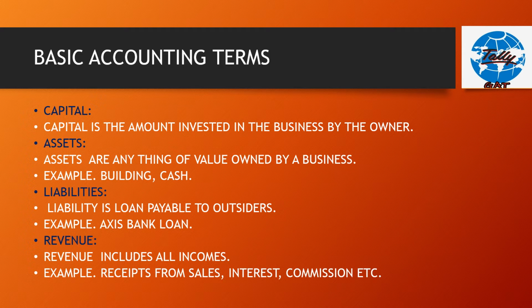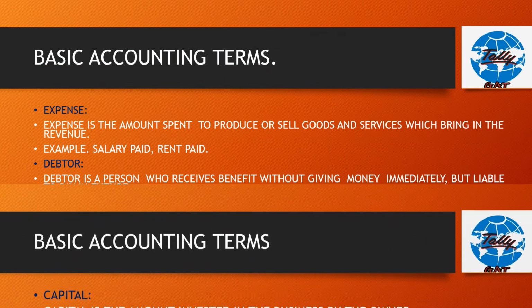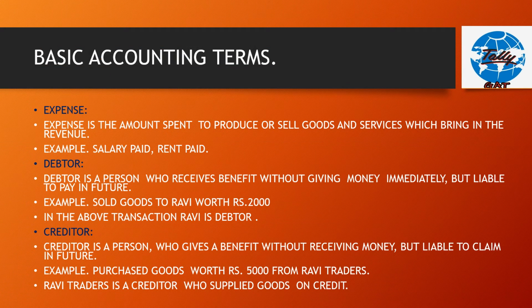Next, revenue. Revenue includes all incomes. Example, receipts from sales, interest received, commission received, etc. Now, expense.